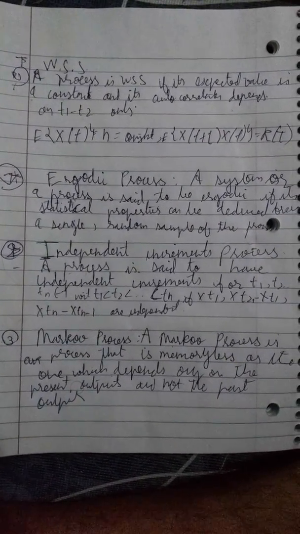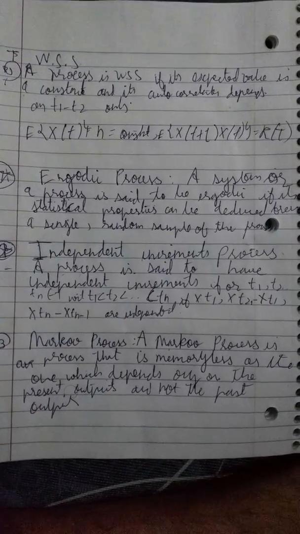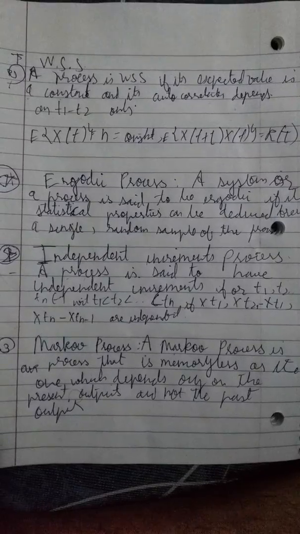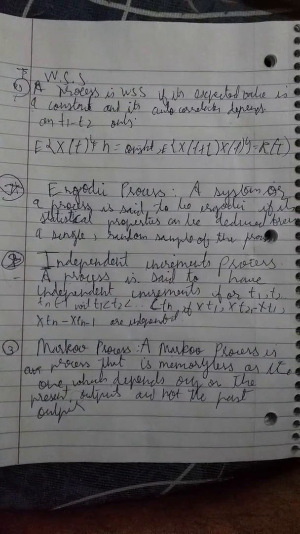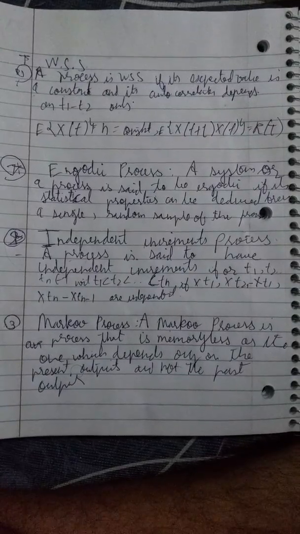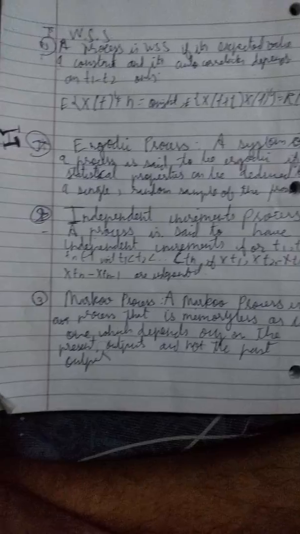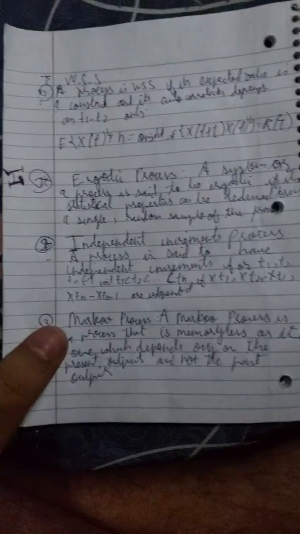The third definition is the Markov process. A Markov process is also known as a memoryless process. A memoryless process is a process which only depends on its present values. The output, that is the future value, only depends on the present values, not the past values or the outputs.